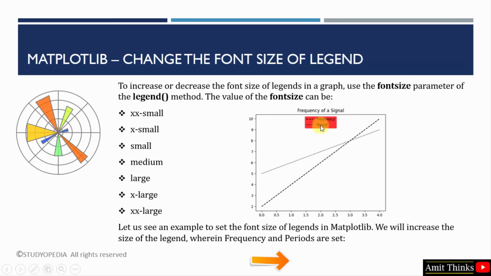So here is your legend. We saw how to change the background color. Now we can also resize the font size. We can increase or decrease it. Under the legend method, use the fontsize parameter, and within that add any of these values. If you want a smaller size, use the following. If you want a medium size, use medium. If you want a large size, larger than the medium size, then use the following. Let us see an example to understand it in a better way.